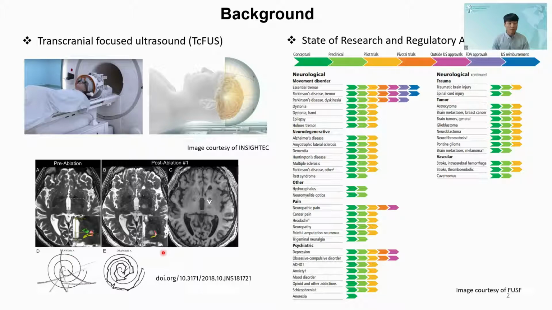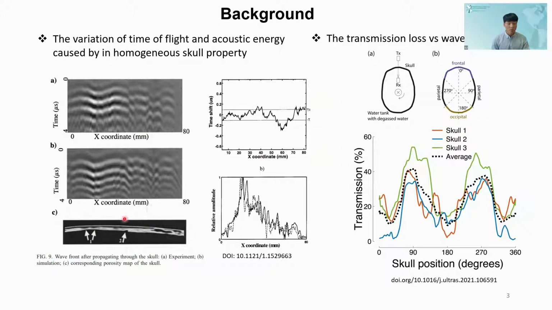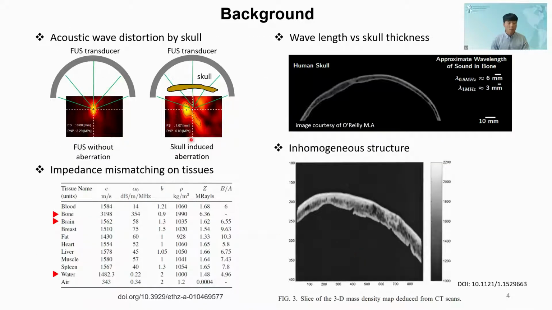treatment planning. A considerable distortion and loss of acoustic wave through the skull layer was measured by many studies, and this is the main challenge of focused ultrasound on brain application. Like the physics of any other wave propagation, a significant transmission loss occurred on the boundary of two materials, which have considerable impedance difference.